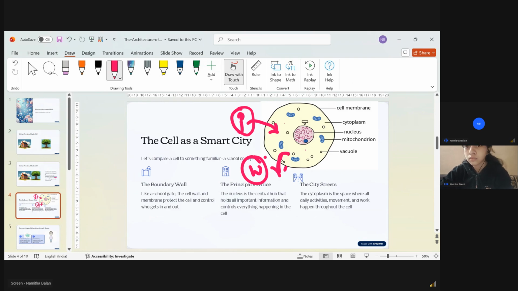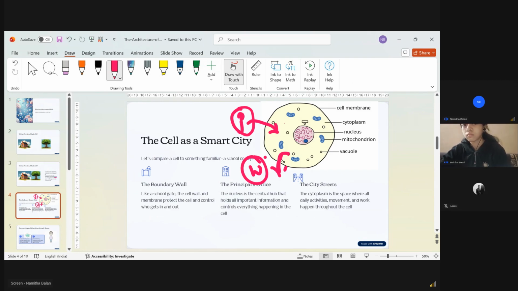Because this is the part that designs everything, whatever should happen. So who has to come inside, who has to go outside, everything will be decided by this nucleus only. Got it? Yes, ma'am. So the three basic parts of a cell.